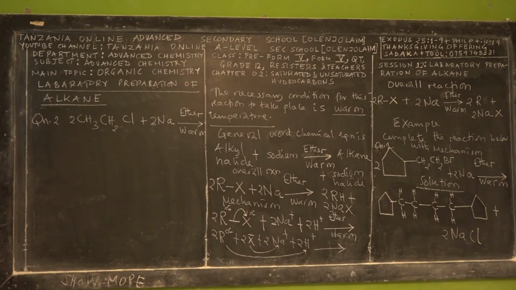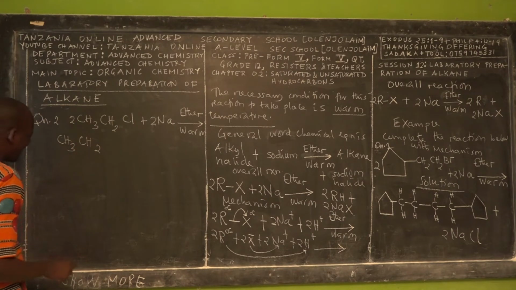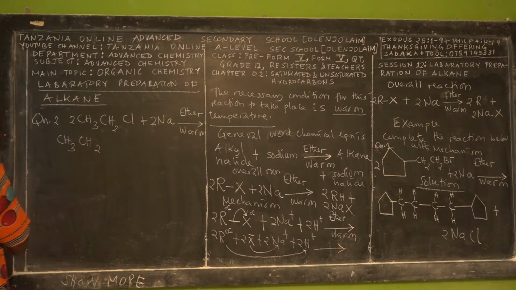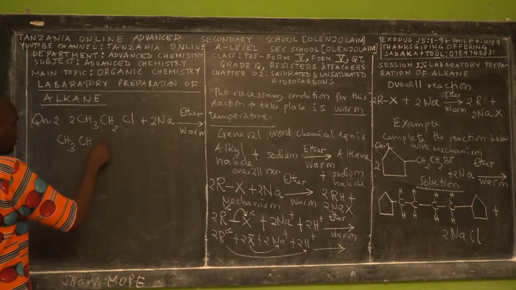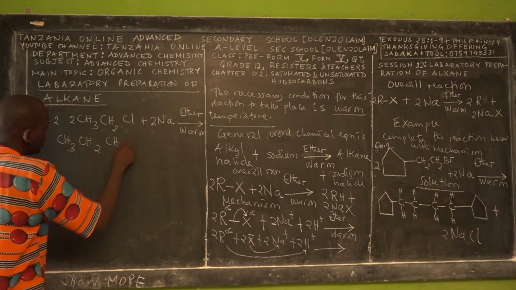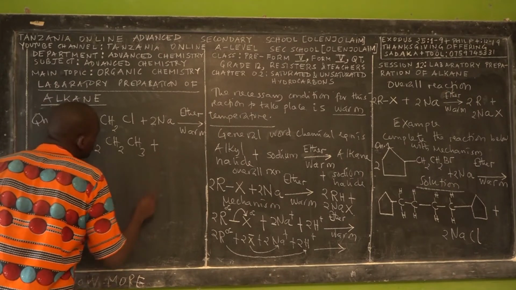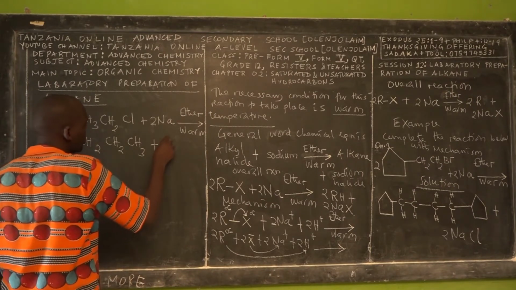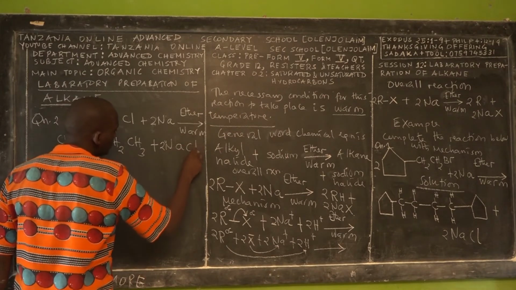So now the end product here will be what? This is CH3, CH2, because you have 1. So CH2, and then CH2, then CH3, plus sodium chloride.